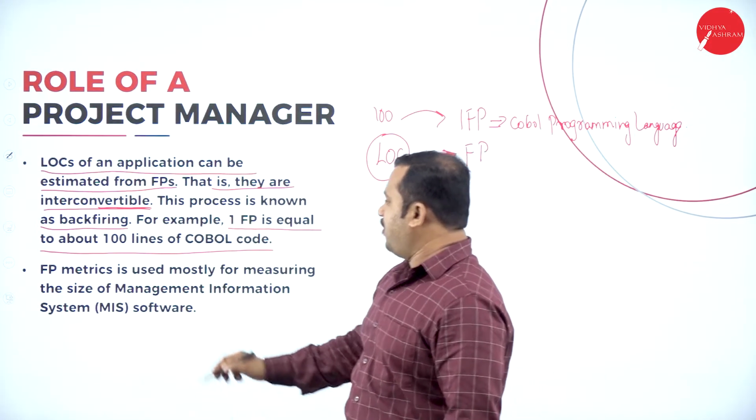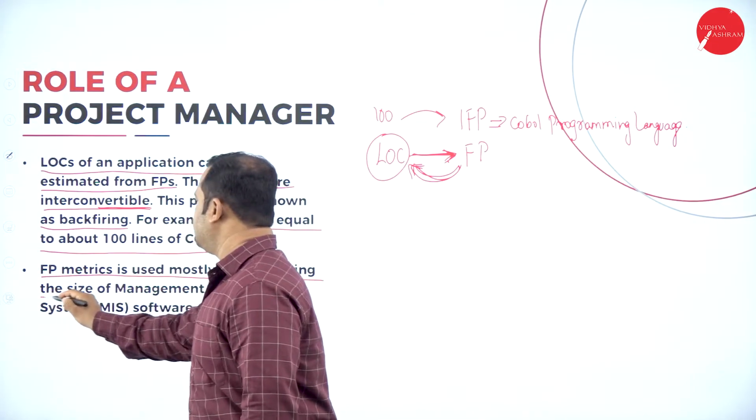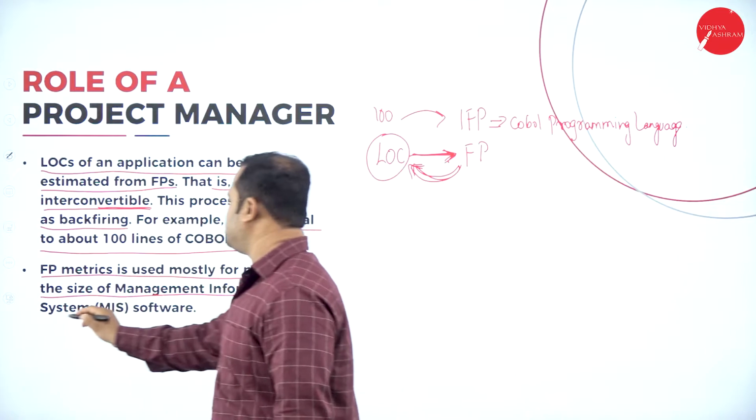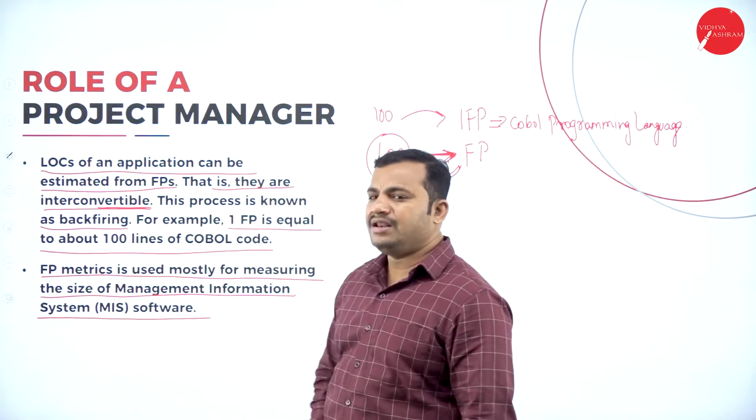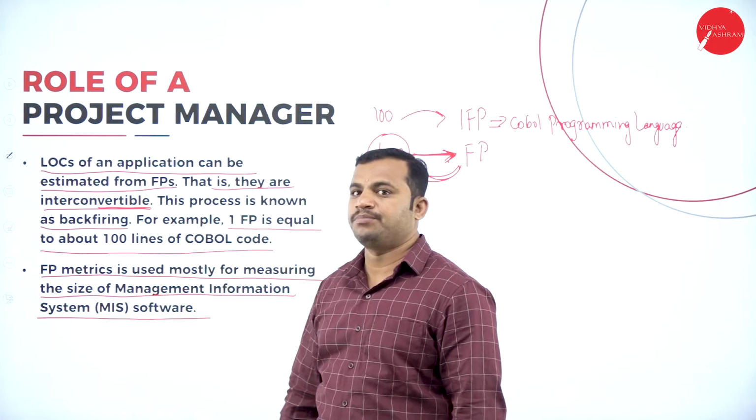Then, function point metrics is used mostly for measuring the size of management information systems. That is, the management information system is going to be tracked with the help of this function point metrics.